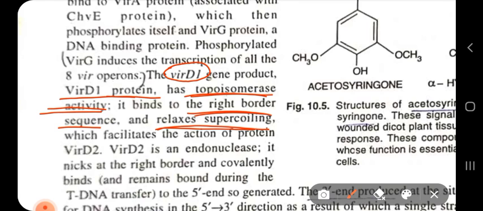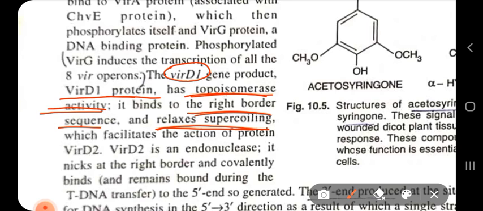It relaxes supercoiling. If there is overcoiling of the DNA, that is called supercoiling, and that has to be relaxed. That is done by VirD1. And why does supercoiling occur? Because when you are unwinding the DNA, as done by VirC, you see that supercoiling occurs at the front side of your unwinding region.